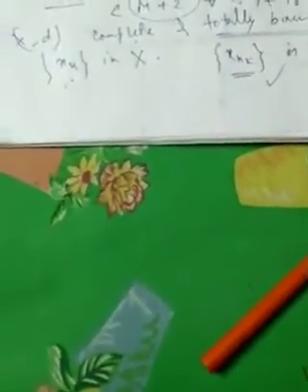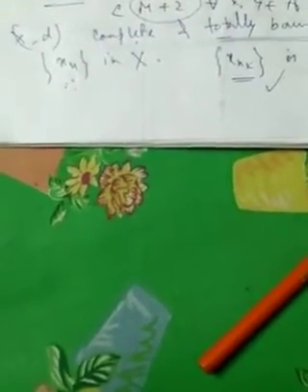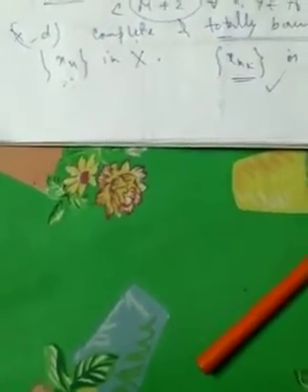Now the converse part. Let the metric space (X, d) be sequentially compact. We have to prove it is complete and totally bounded. Now let X_n be any sequence. As it is sequentially compact, it must have a convergent subsequence, and we know that every convergent sequence is Cauchy. So the sequence must have a Cauchy subsequence. That means it is totally bounded.